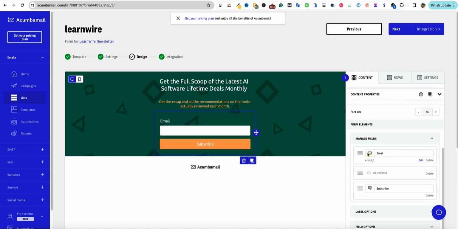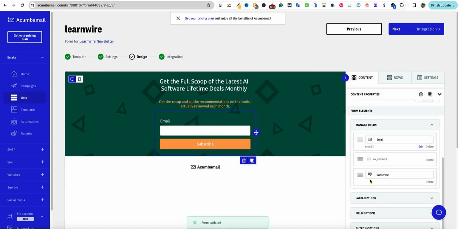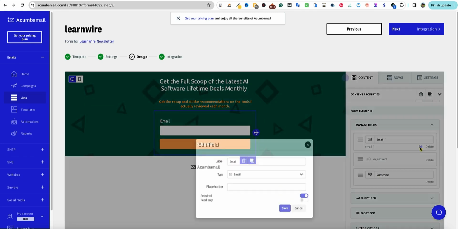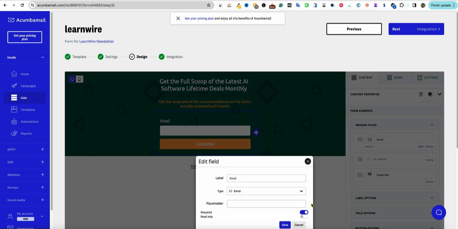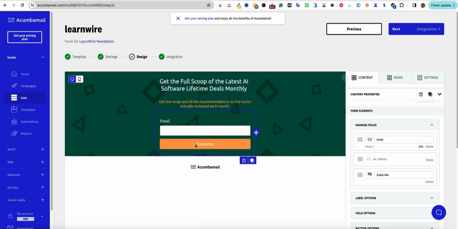It has to be under manage fields. I'm not going to spend any more time on this, but I don't see a plus button right over here. There should be a way to add another element like first name and so forth. But I'm not going to spend any more time on this. I'm going to just keep moving forward. But there is our form right there.